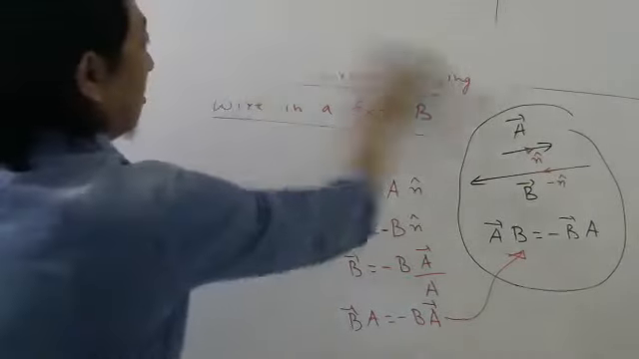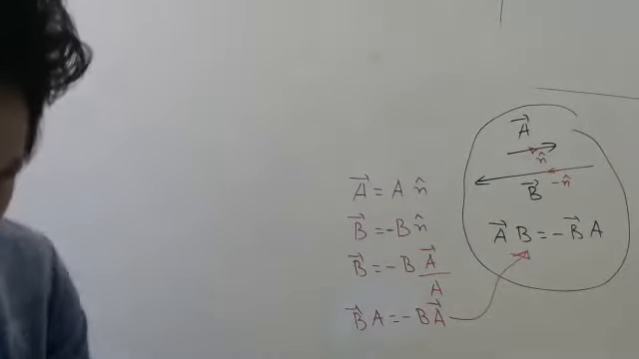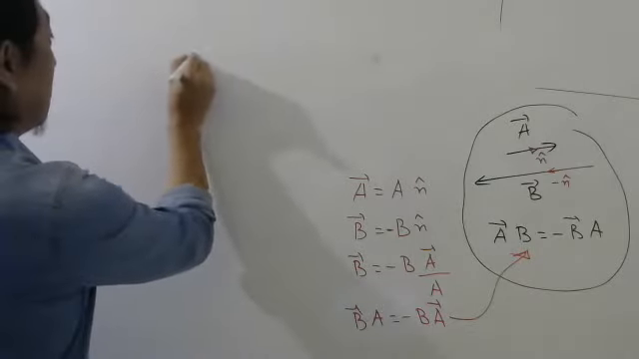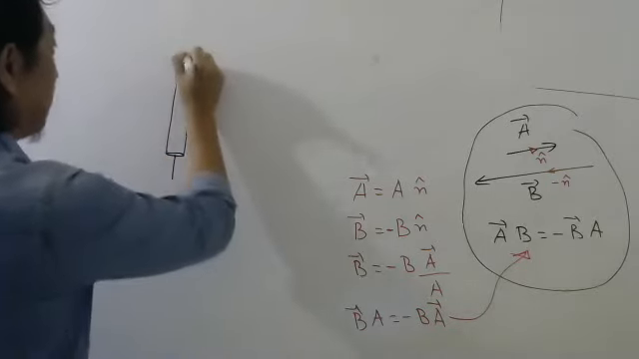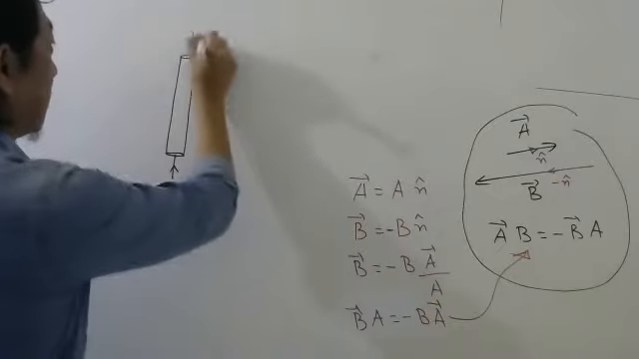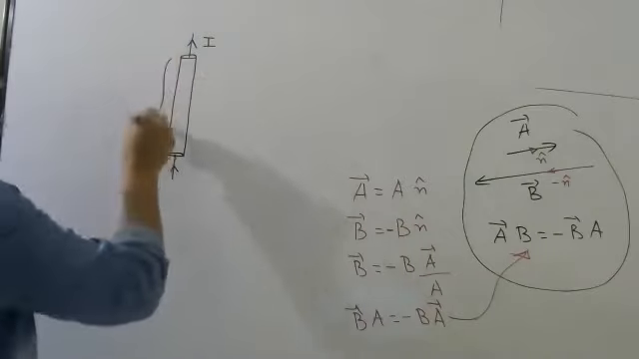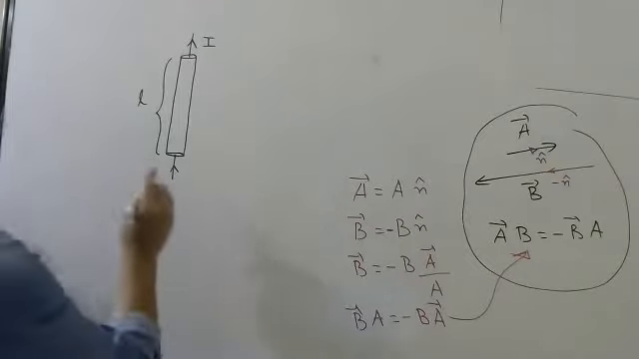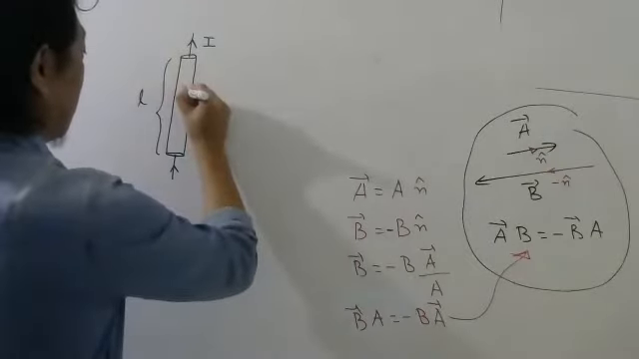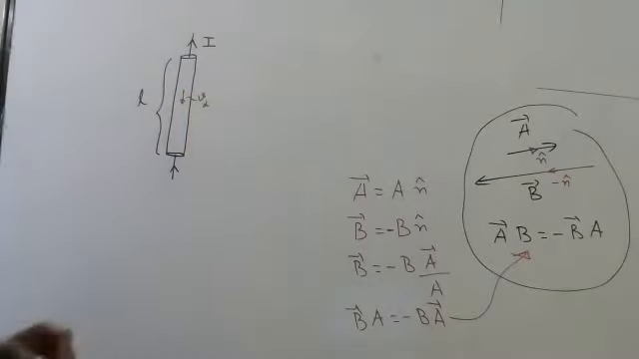So let me remove the title because I need some space. Let us say this is your straight wire. I will show it slightly bigger. And there is current I like this. The length of the wire is L. You all know if the current is in this direction, the free electrons will have a drift velocity in the opposite direction. Already you know. Let me not waste too much time.